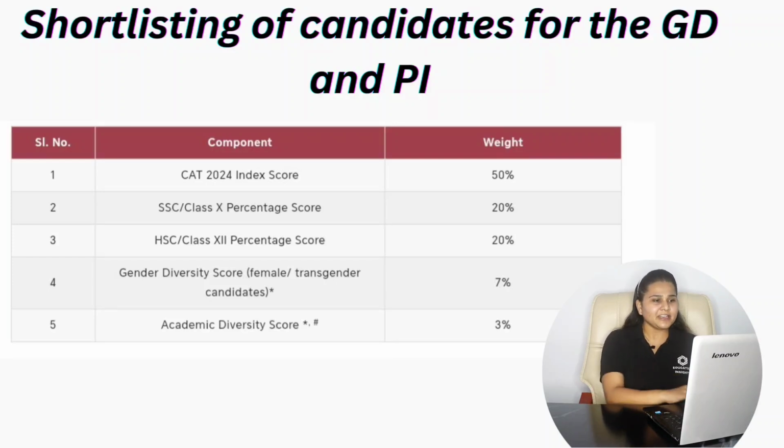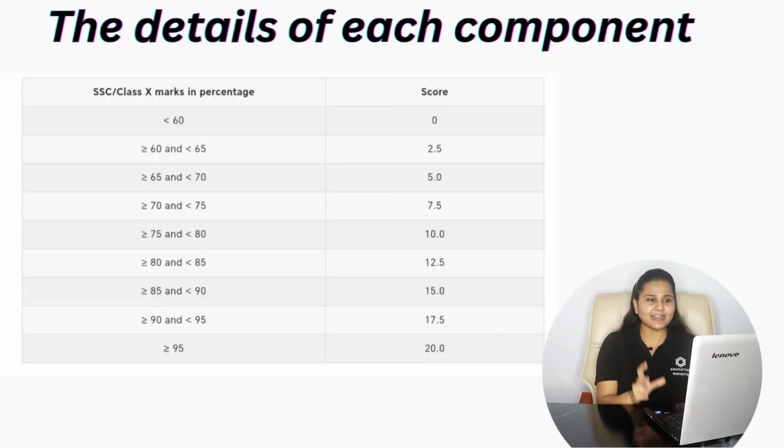Here, if we consider the rating score for class 10, if your percentage ranges between 60 to 65, there is a 2.5 score. If it ranges between 65 to 70, there are 5 points. If it ranges between 70 to 75, there are 7.5 points. In a similar way, you can see your range of marks here and calculate your rating score for class 10.